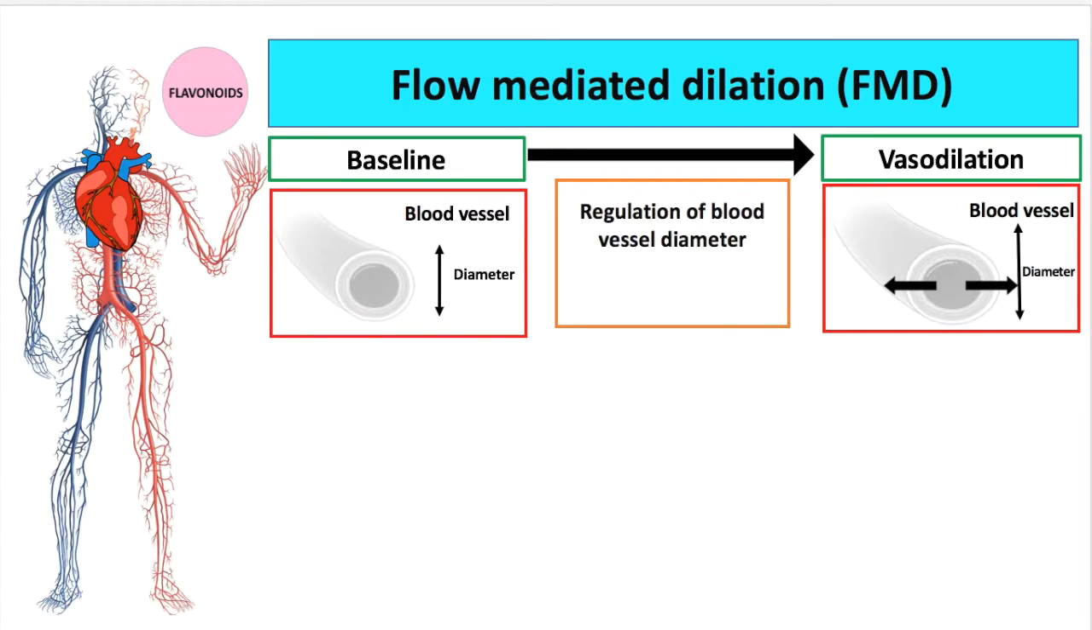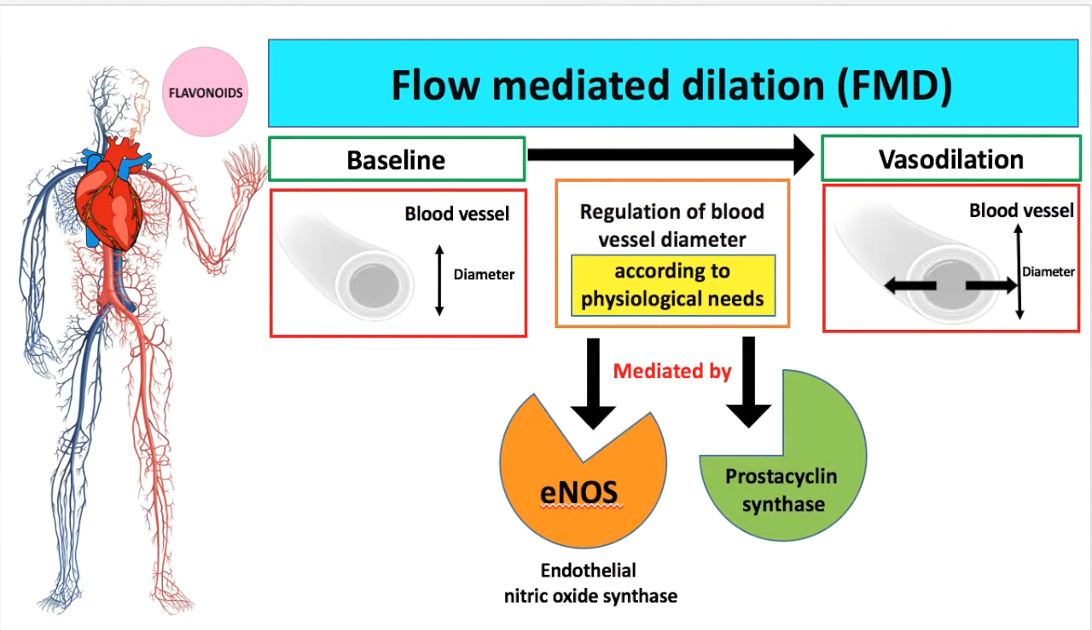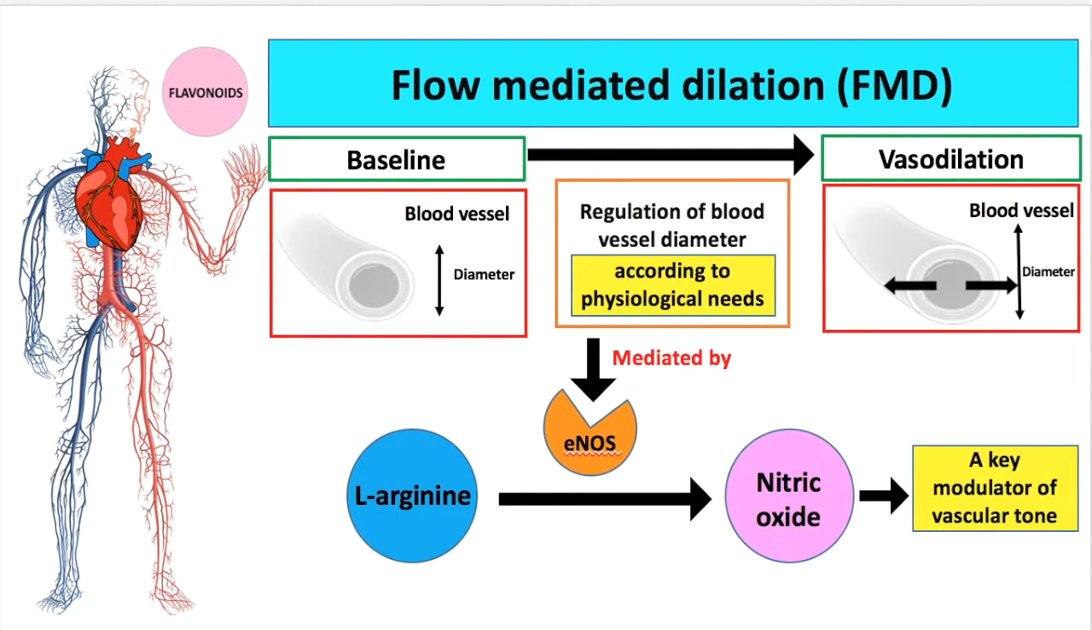The regulation of the blood vessel diameter in response to physiological needs is mediated by several key enzymes, such as prostacyclin synthase and endothelial nitric oxide synthase, also known as the eNOS enzyme. eNOS is the key enzyme that catalyzes the conversion of L-arginine to nitric oxide. Nitric oxide is the central molecule involved in the modulation of vascular tone. In fact, it has been suggested that the bioactivity of nitric oxide provides a functional readout for FMD.